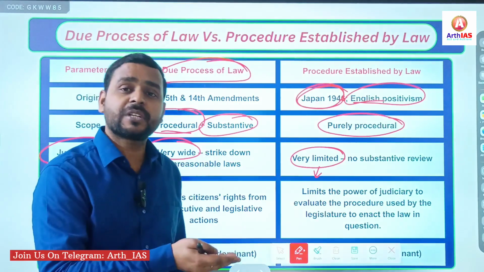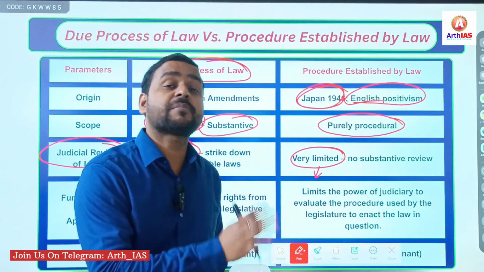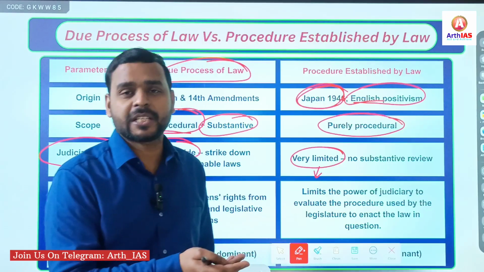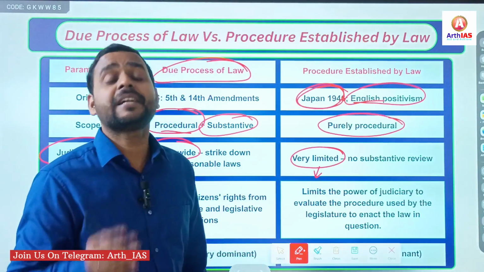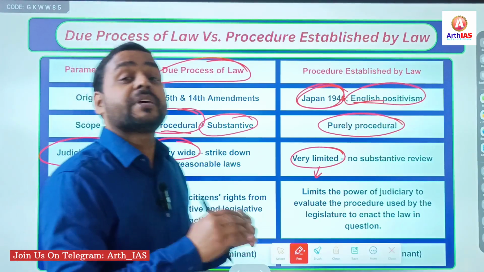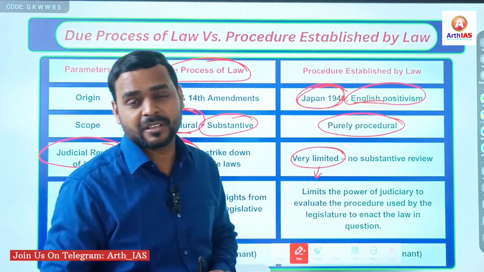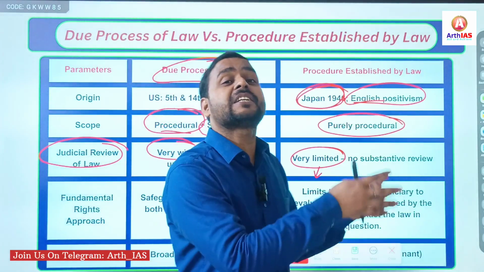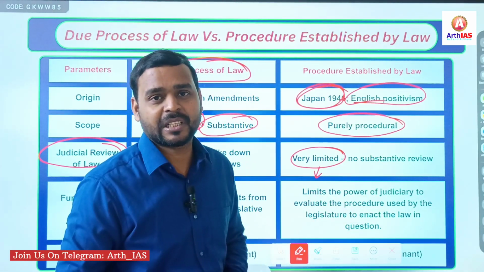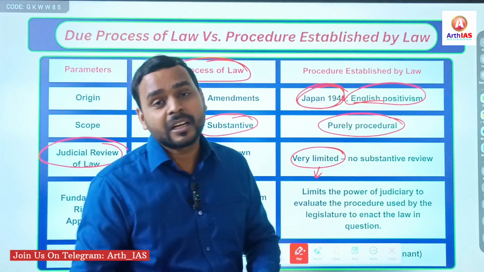Where there is parliamentary sovereignty, there generally is a weak judiciary. For example, in England there is a weak judiciary, but in USA and India there is a very strong judiciary. Or you can say that where there is constitutional supremacy, there is judicial supremacy. Why? Because only the judges interpret the constitution.